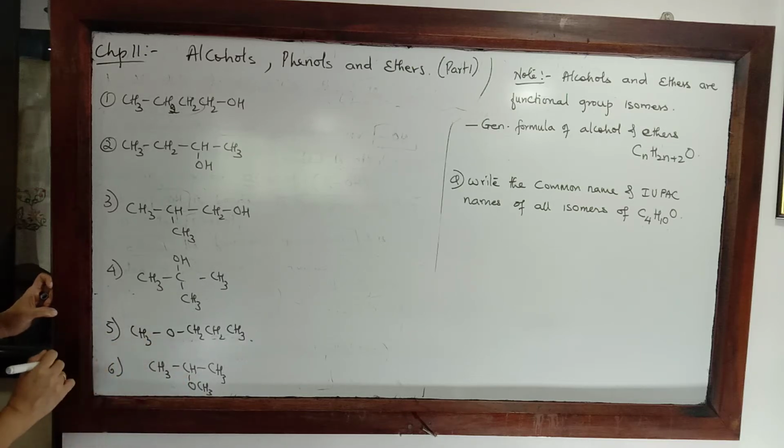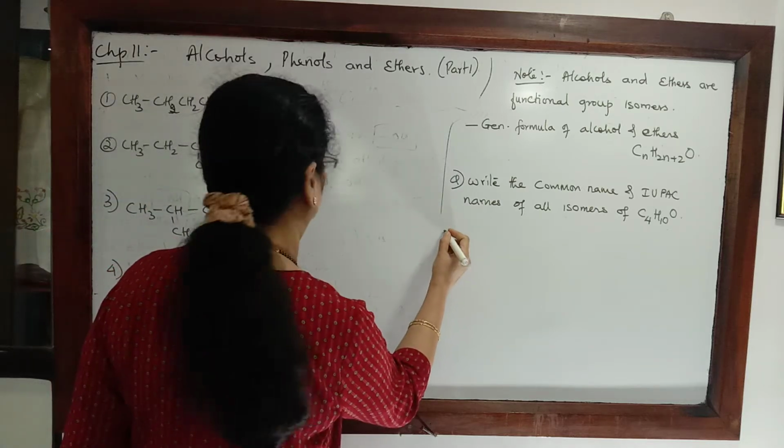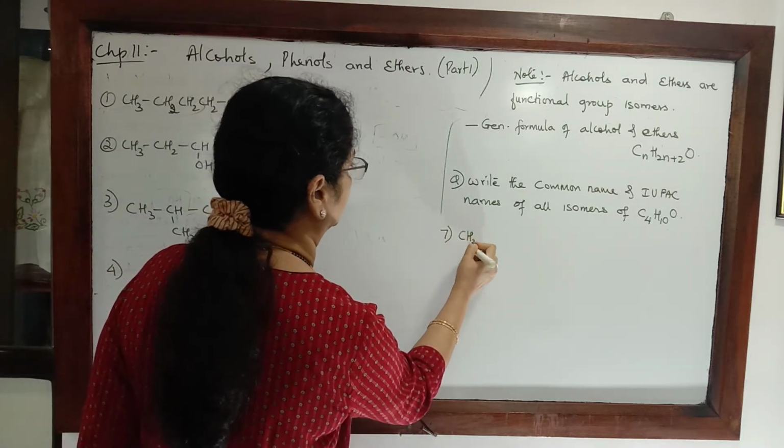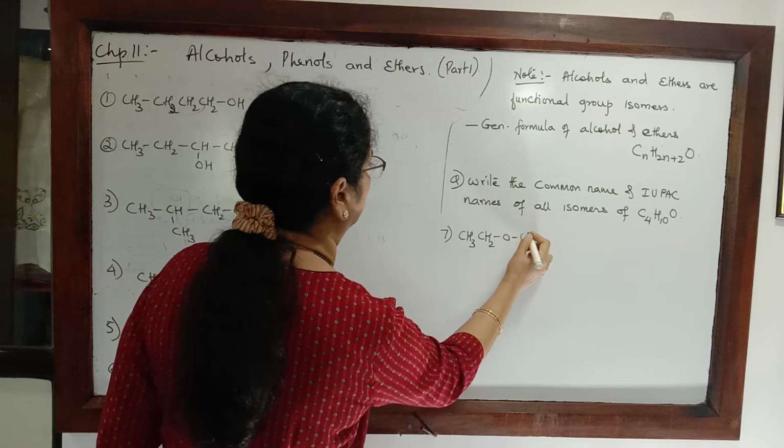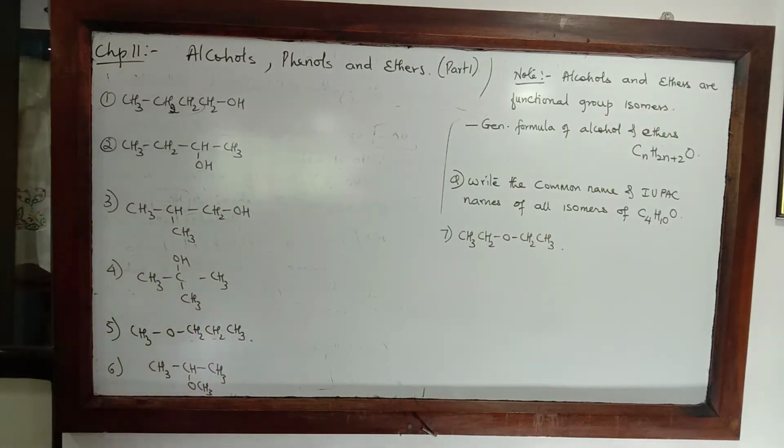So this is one possibility. We could also have 2 carbon atoms on either side. So this could also be one of the ethers that we could write. So total we have 3 ethers, and in total we have 7 compounds.